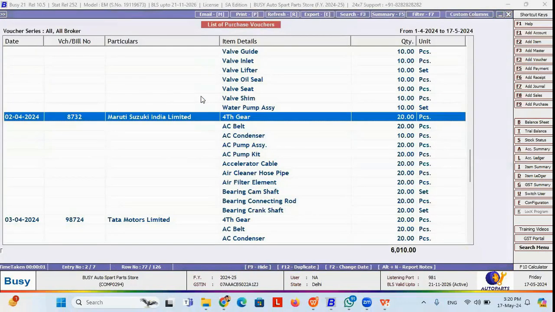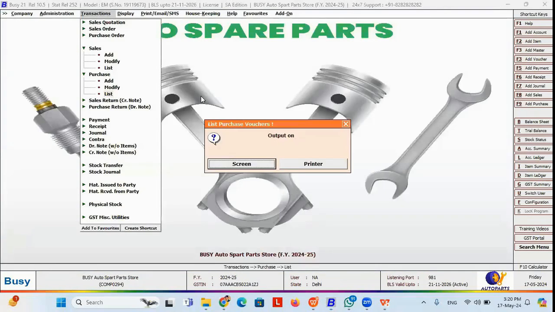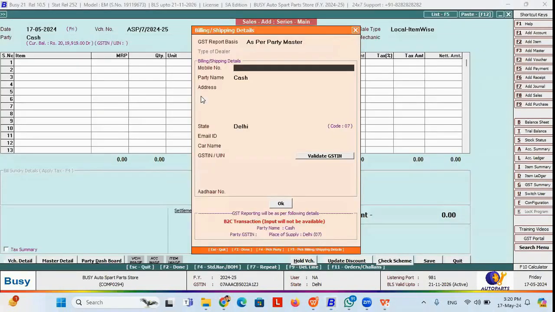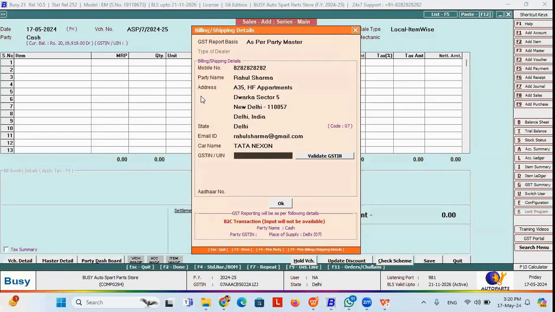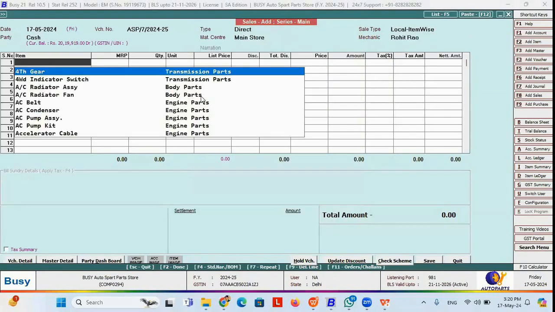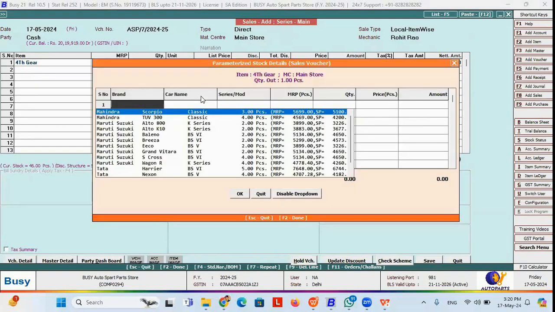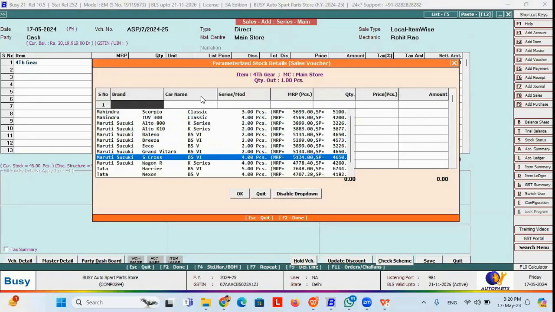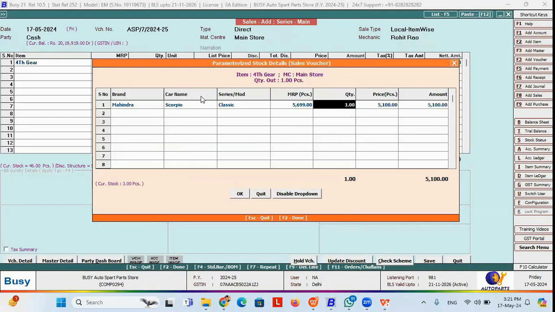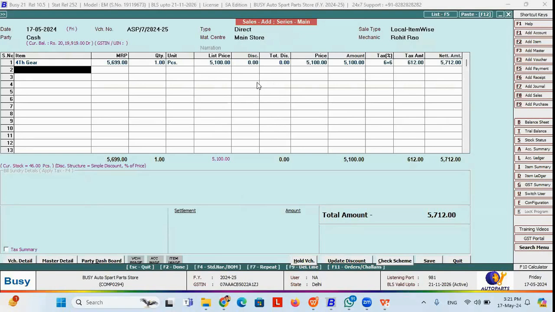So once you've done the purchase entry, once you take the stock brand wise and model wise, then you can go to the sale entry, and you can mention the mobile number of that particular customer, and the entire detail of that party name will reflect. You can select the mechanic name also, and you select the item. If you're going to sell one quantity and press enter, then it will show the stock accordingly, brand wise, model wise. So you can select any of the brands from where you are going to adjust your stock, or sell your product. If you press the OK button, your entire detail will get reflected.